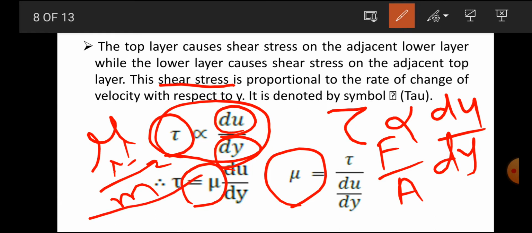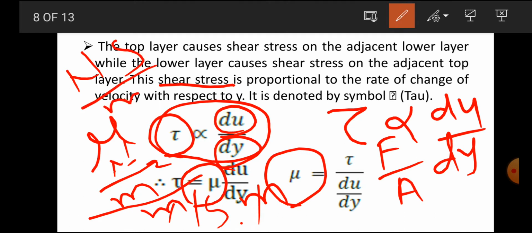Du means change in velocity, in meter per second, and dy means distance, in meter. So the meter will cancel out, the second goes upside, and it will be Newton second per meter square. That is the unit of dynamic viscosity.